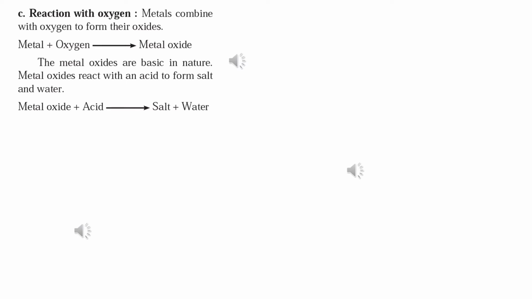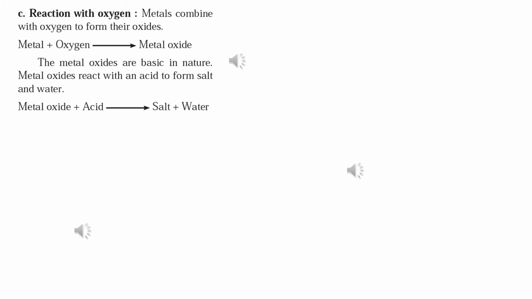The metal oxides are basic in nature. Metal oxides react with an acid to form salt and water. So usually this technique is used for cleaning metal. When you have any rusted metal, acid is used to clean it.